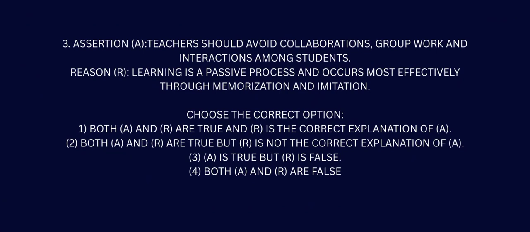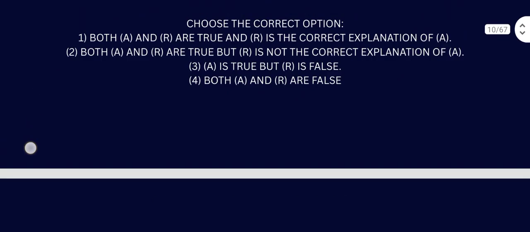Question number 3, assertion. Teachers should avoid collaboration, group work, and interaction among students. That is absolutely wrong. Teachers should do that, not avoid that. The reason is: learning is a passive process and occurs most effectively through memory. That is also wrong. So both assertion and reason are wrong. Learning is not a passive process, it is an active process. Both A and R are false.